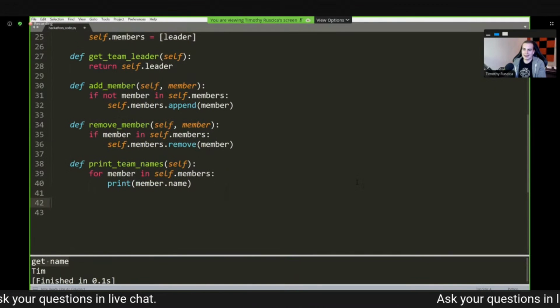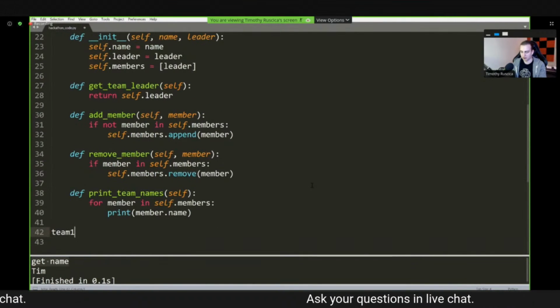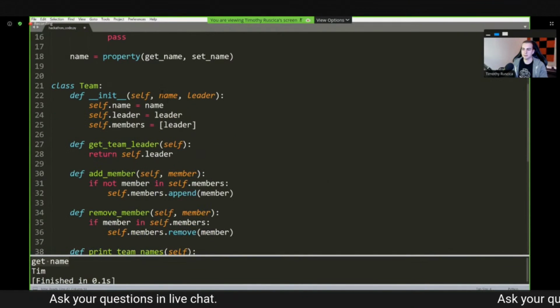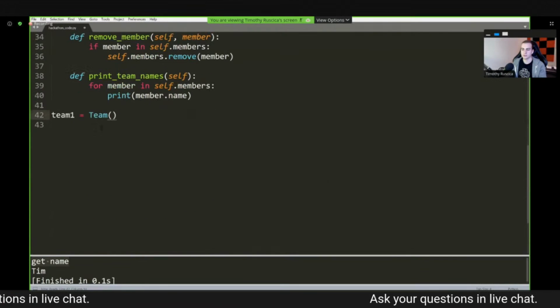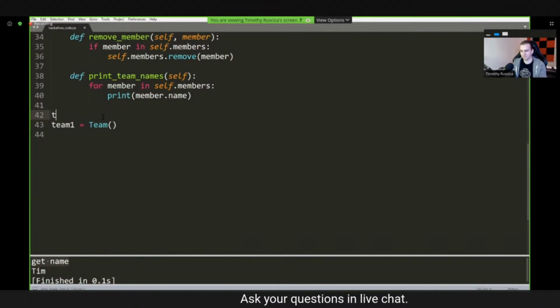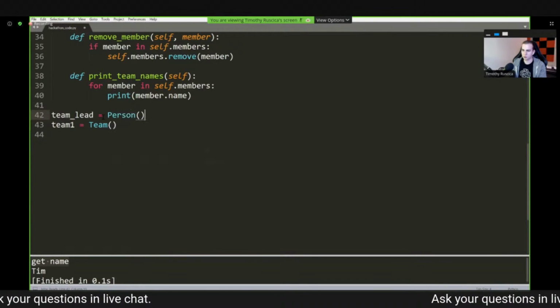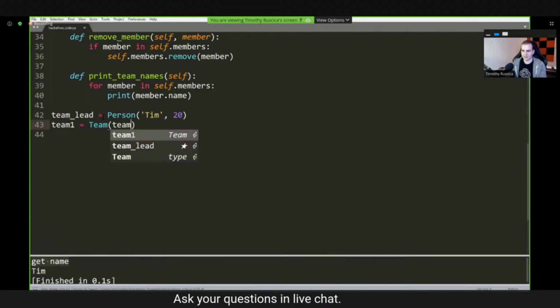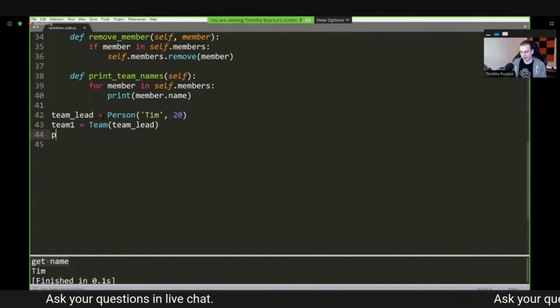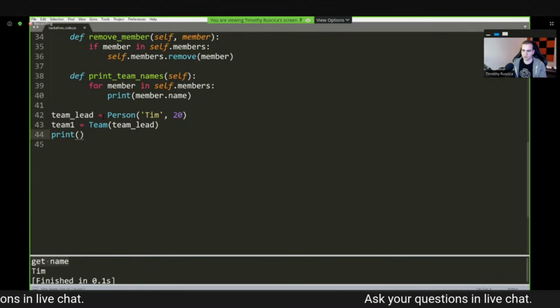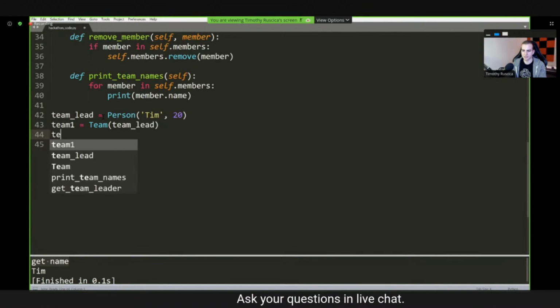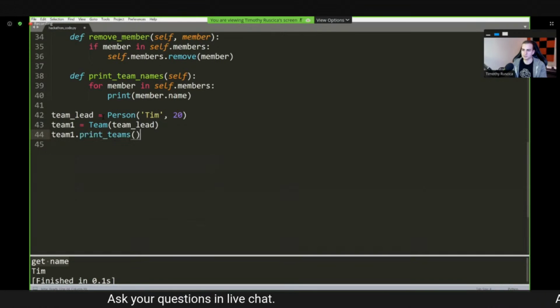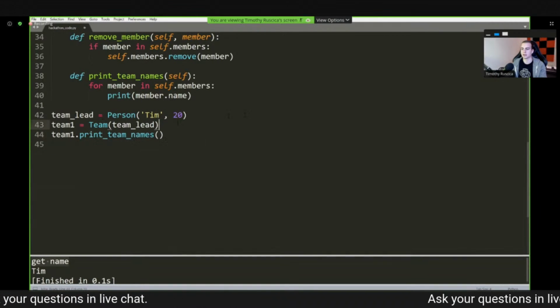So now let's actually go ahead and create a team. So I'm going to say team1 equals a team like that. And by default, what do we need to pass? Well, we need to pass a name and we need to pass a leader. So that means we need to first create the leader. So I'm just going to say team_lead equals, and then we'll create a new person. Of course, this person is going to be named Tim, and they're going to be 20 years old. So now we'll pass that in. So we'll pass in team_lead. And just to make sure that some of this is working, we can say team1.print_team_names like that.